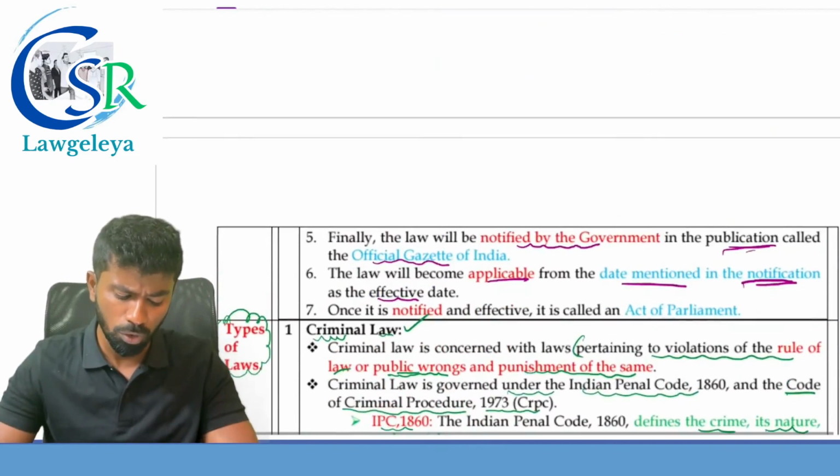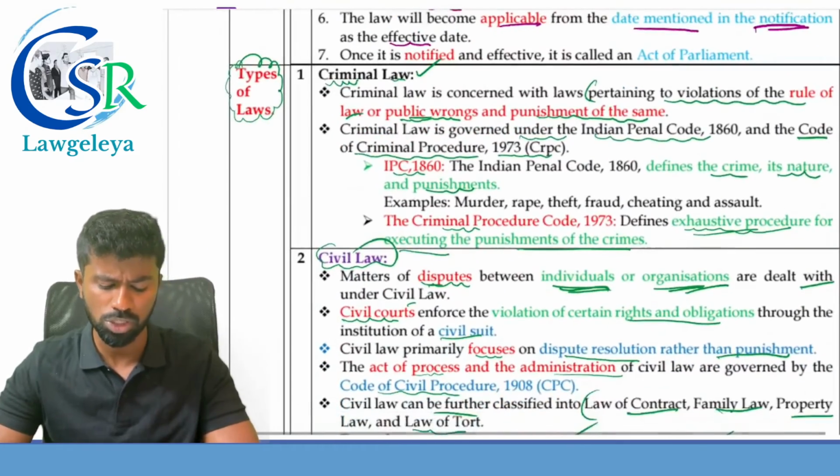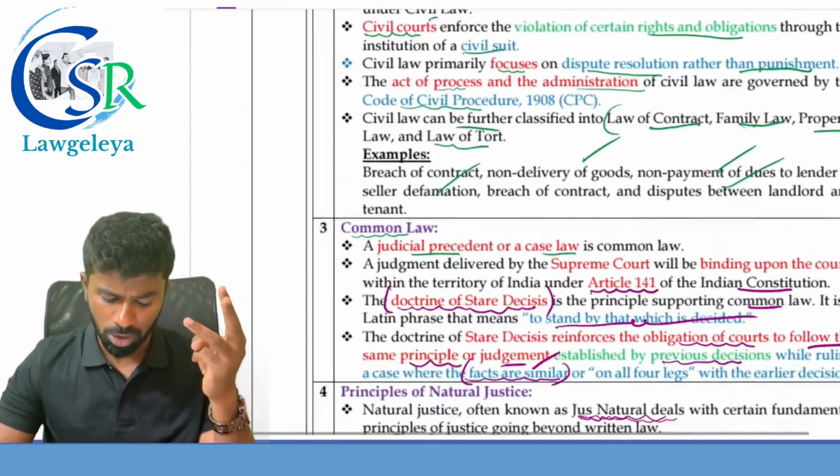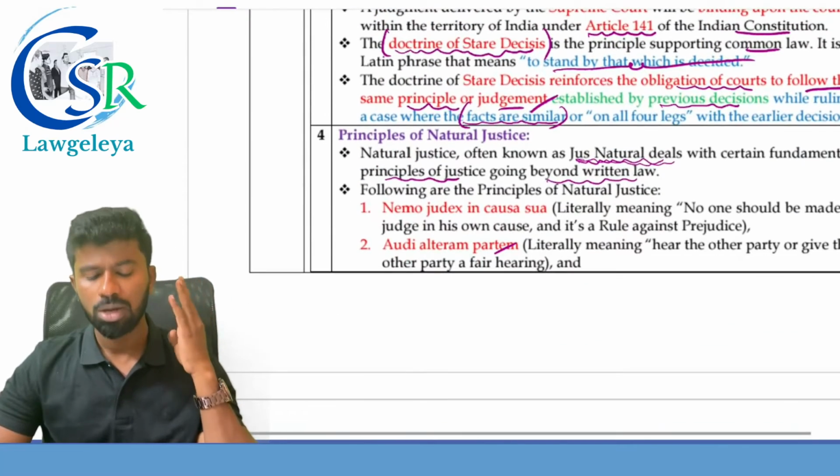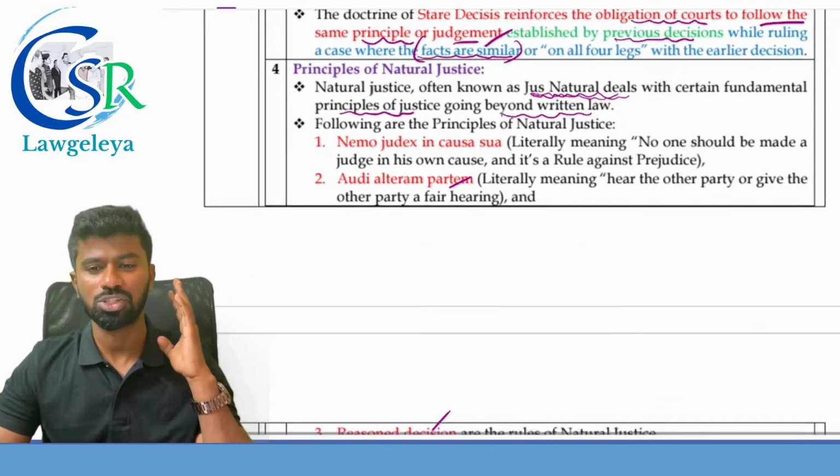So these are the four sources, or types, of law. What is the first one? Criminal law. Second one, civil law. Third one, common law. Fourth one, principles of natural justice.